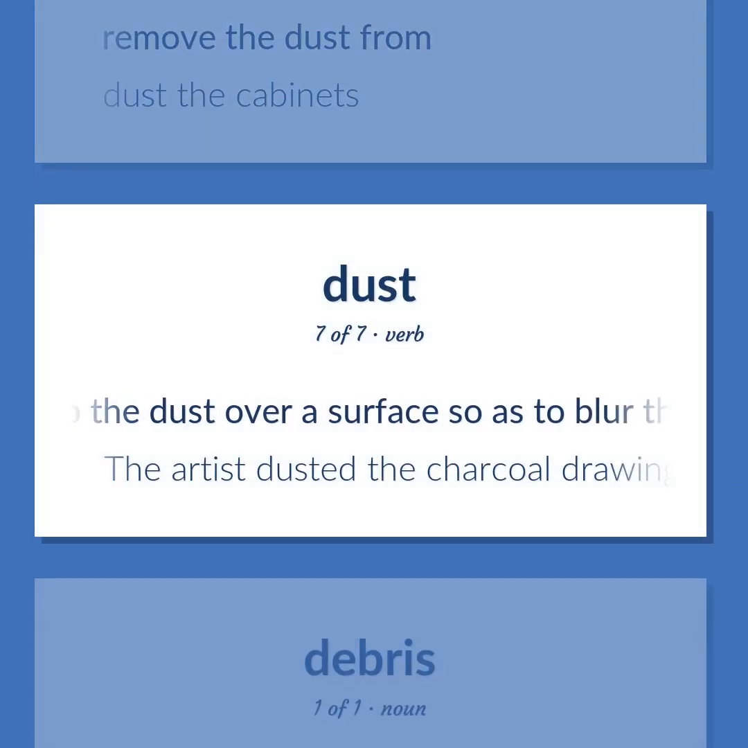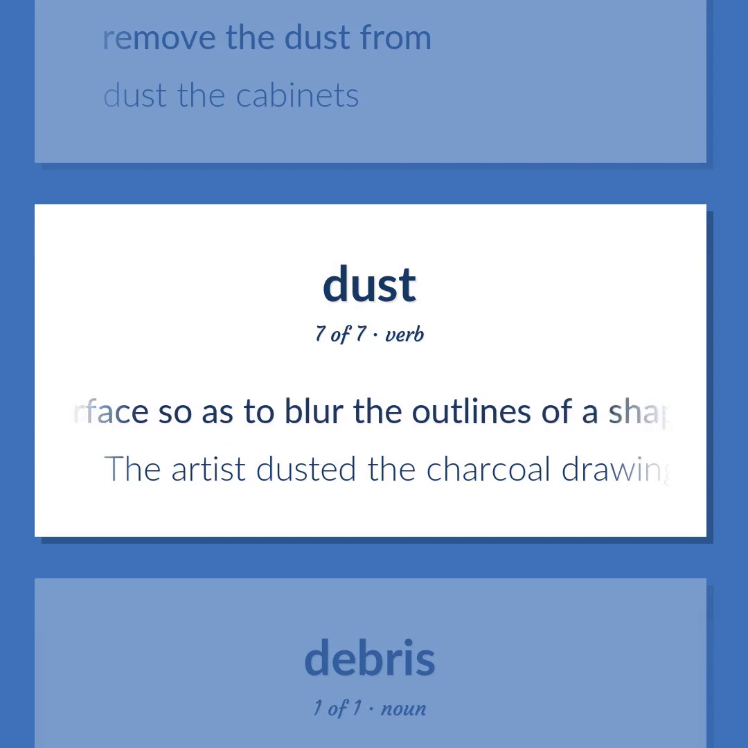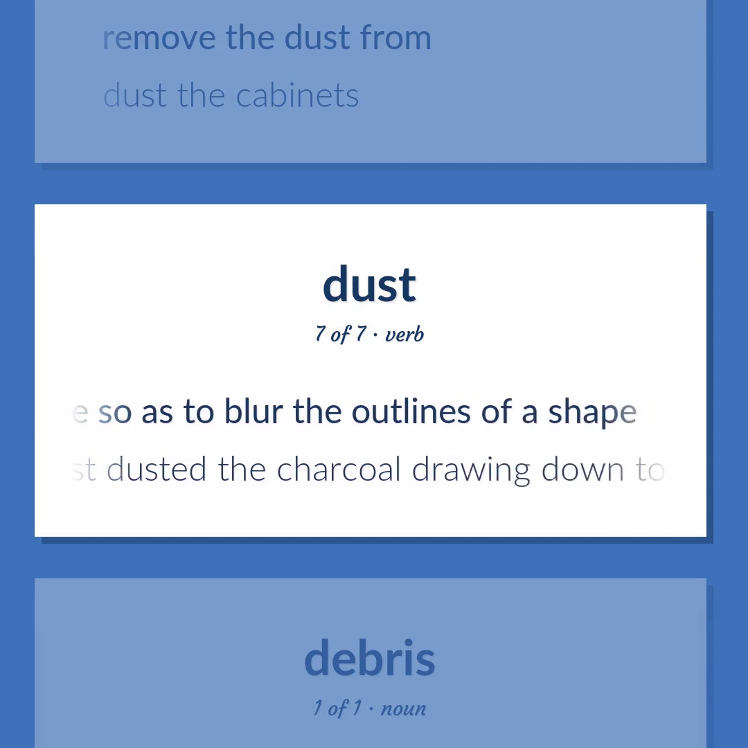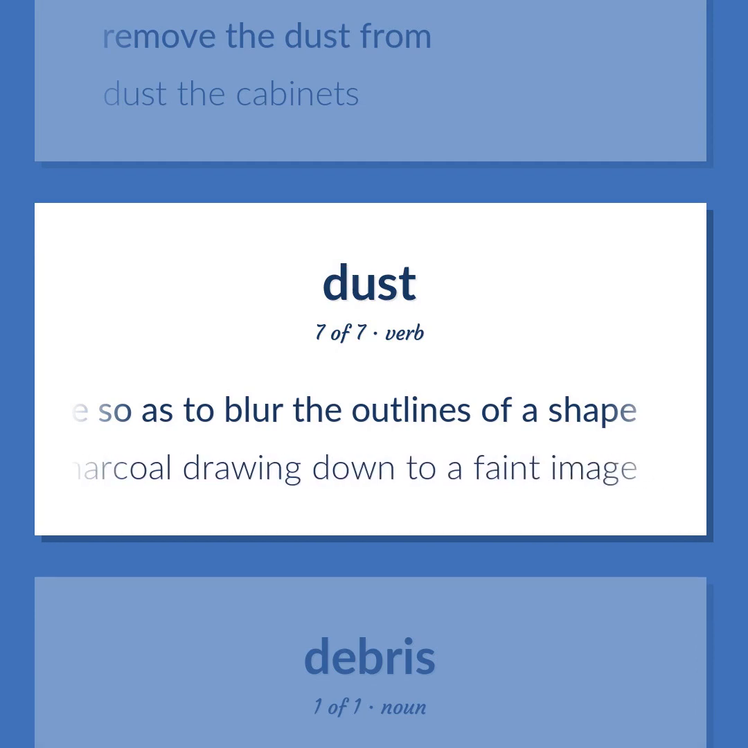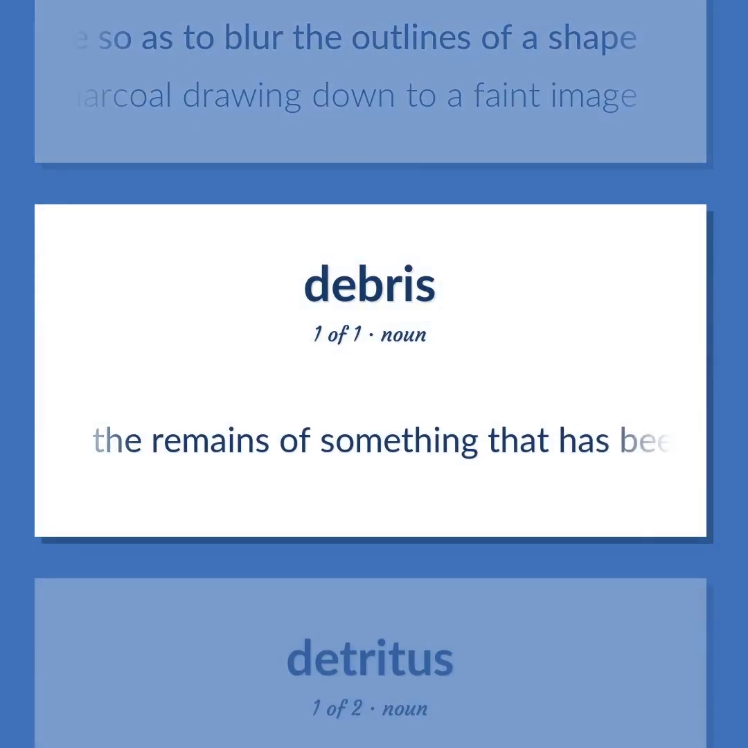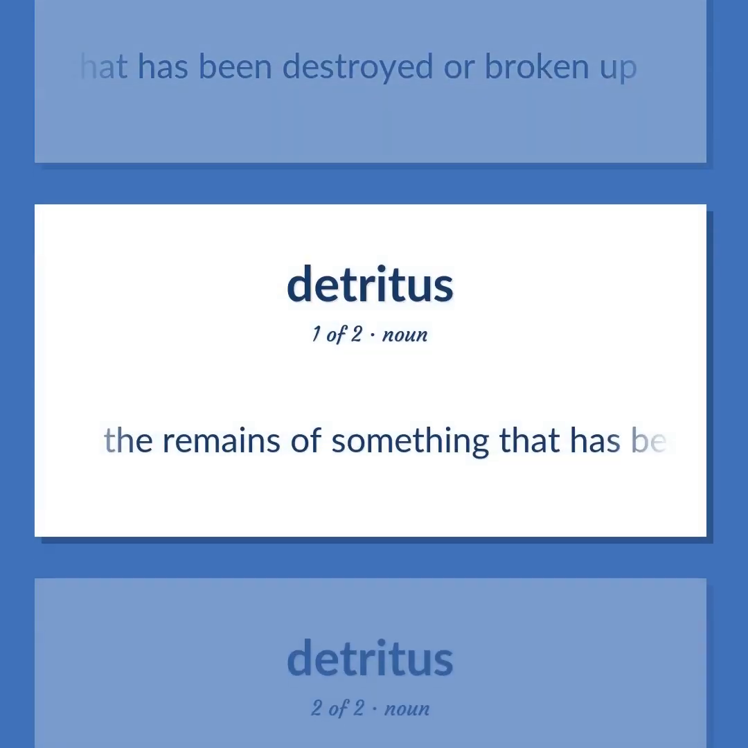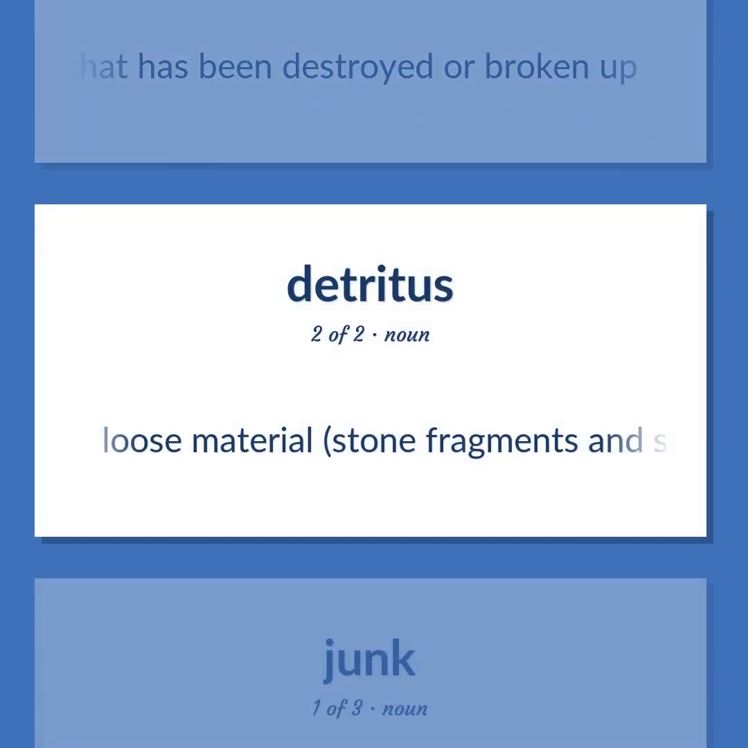Rub the dust over a surface so as to blur the outlines of a shape. The artist dusted the charcoal drawing down to a faint image. The remains of something that has been destroyed or broken up. Loose material, stone fragments and silt etc., that is worn away from rocks.